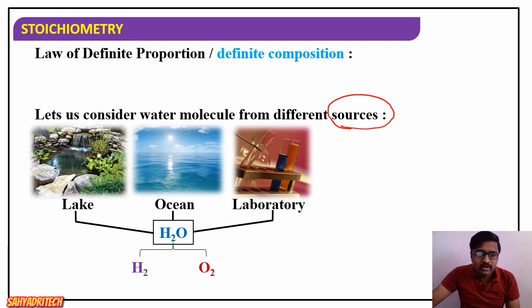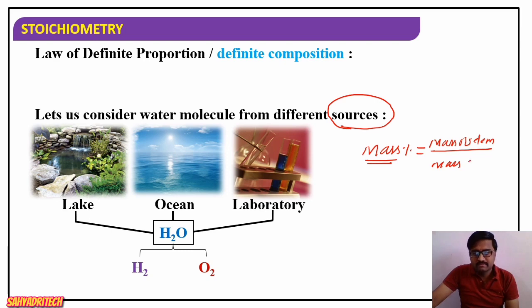So if we calculate the mass percent of individual components, mass percent is equal to mass of that element divided by the molecular mass of the compound, into 100, which gives the mass percent of individual elements.